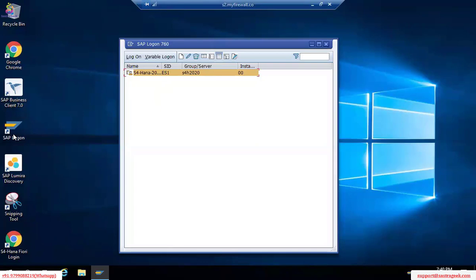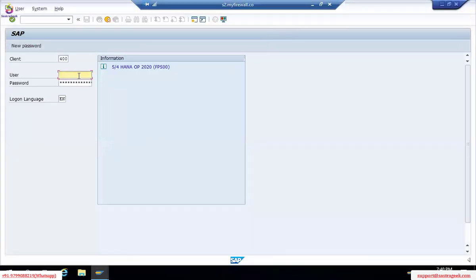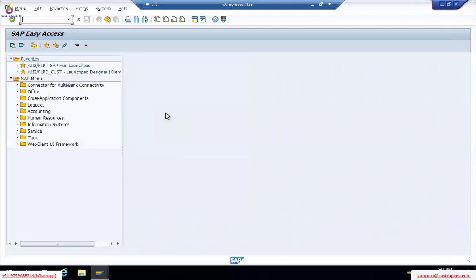SAP login. Then double click on Launchpad. For the freshers or first time viewers, I'm again giving the details. TRE 238 is my user ID, and once you enroll, you will get the password. Please don't try to give an incorrect password more than twice. If you give an incorrect password, close it, close the remote desktop also, then only you can try to log in again. If not, it will lock your password.